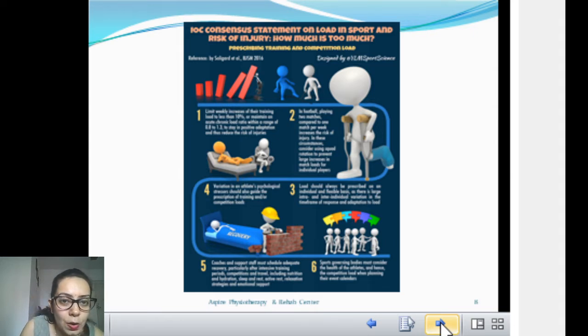Okay, now next, this is the IOC, the International Olympic Committee, and what they are recommending for recovery. First they say number of matches and sleep hours. Number of matches should not be more than 2 in a week, sleeping hours should be good, and recovery